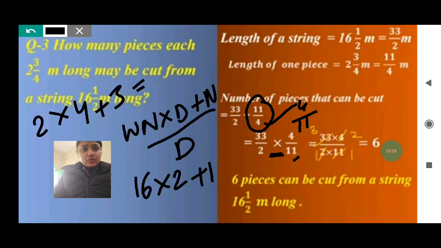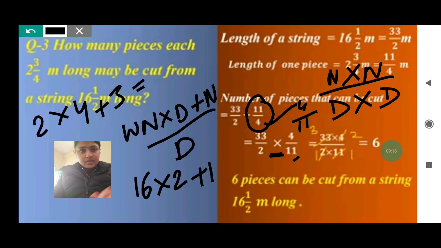So now we will do what? Now we will multiply again. The same thing is there. Numerator into numerator, denominator into denominator. So 3 into 2 will be 6 and 1 into 1 will be 1. So 6 by 1 we have got. You can write 6, you can also write 6 by 1. So 6 pieces can be cut from a string that is 16 whole 1 by 2. Means from that string we can cut 6 pieces. Okay, the total length of the string was already given, so we can cut 6 pieces equally from the given length.